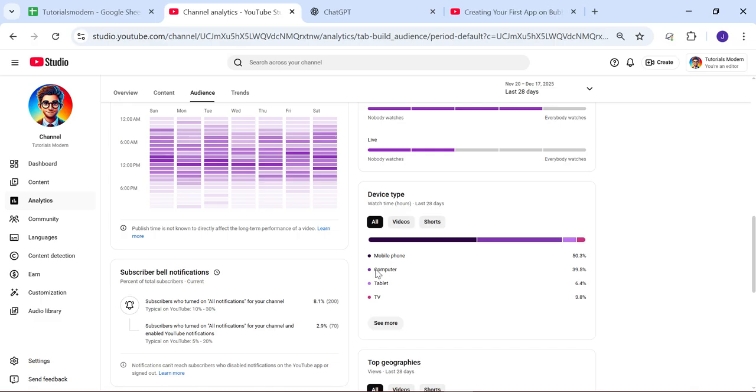Okay, the device type is mostly mobile device owners, so we should make sure that we produce content that is suitable for mobile phone users. So that's how you can get an idea of the audience and the analytics of your channel, so that you can produce content accordingly, and your watch time will eventually be completed.